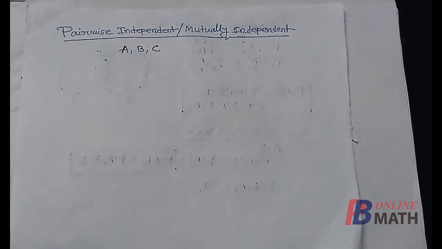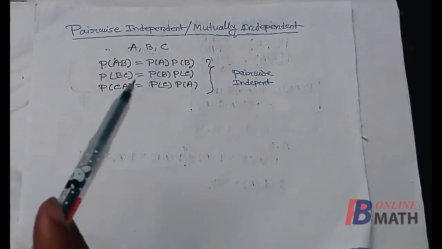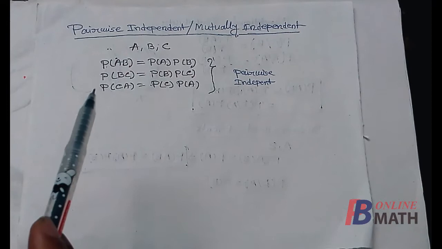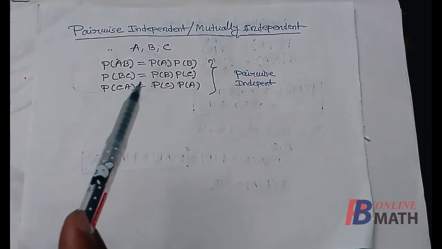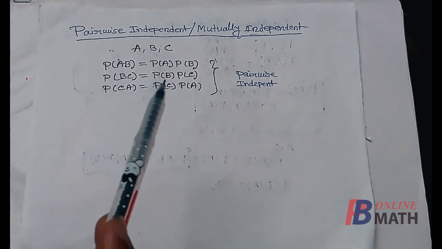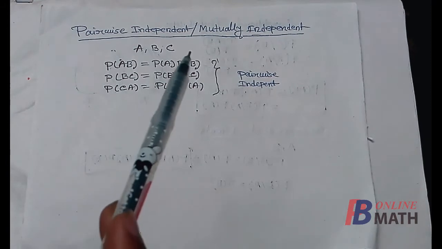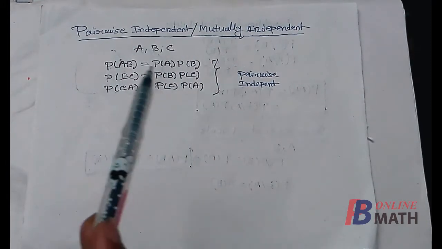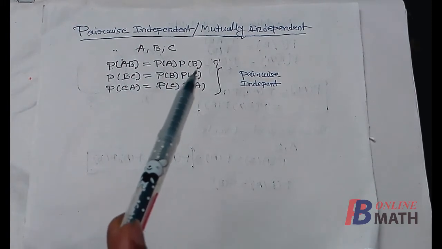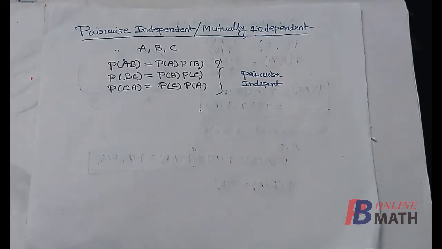So we can write here, these three events A, B and C are pairwise independent if these three events satisfy these three equations. That means these events are independent taking two events at a time. Now we consider mutually independent events. These three events are mutually independent if they are independent taking any number of events from these events.